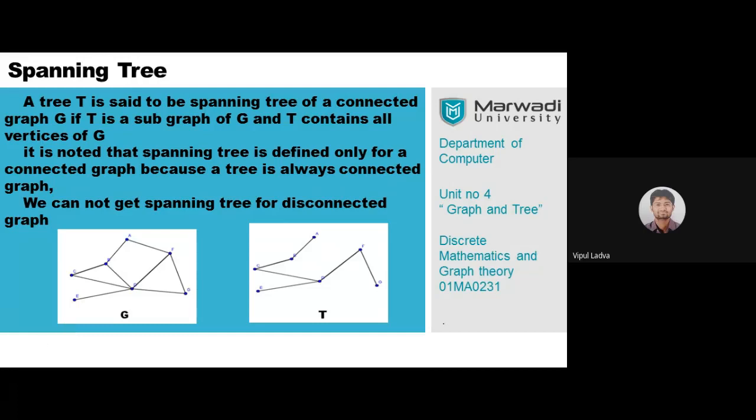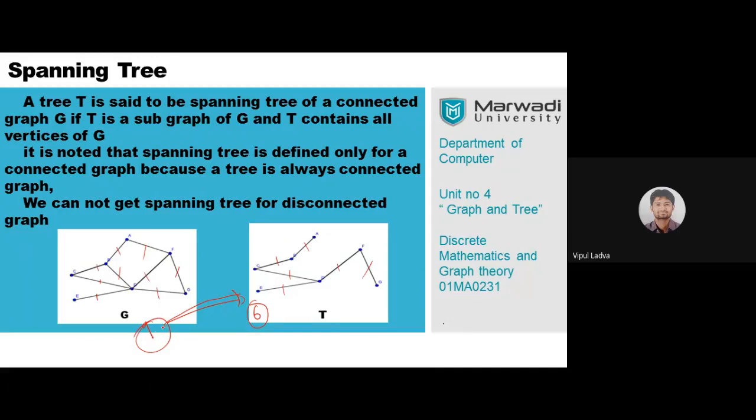Let's count. Let me pick my pen. 1, 2, 3, 4, 5, 6, 7, 8, and 9. Now count the number of edges present in its spanning tree. We know that this is the graph and this is its spanning tree. Now identify the number of edges: 1, 2, 3, 4, 5, and 6. So out of 9, when we are constructing its spanning tree, the number of edges is reduced by 3.